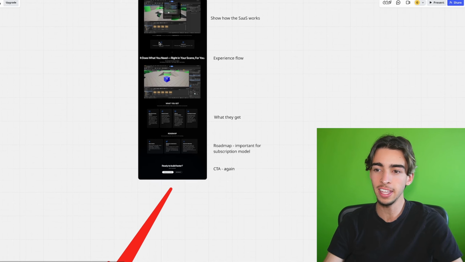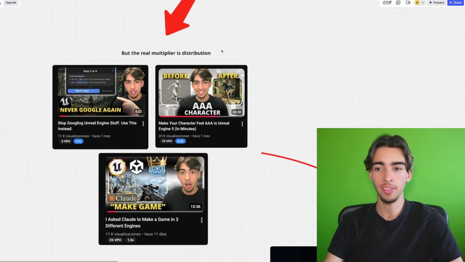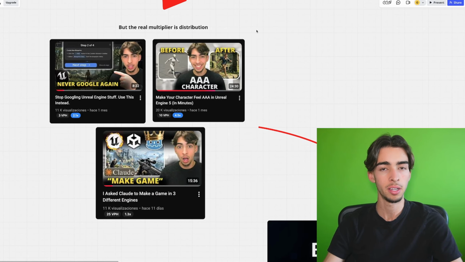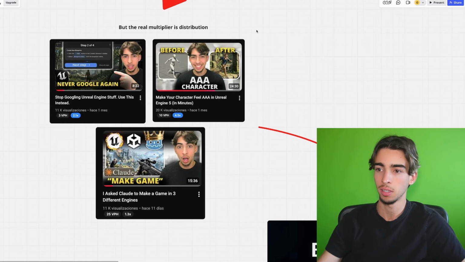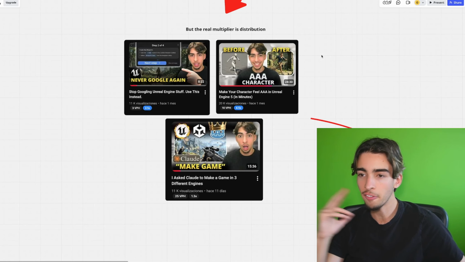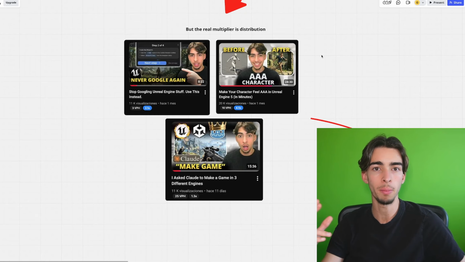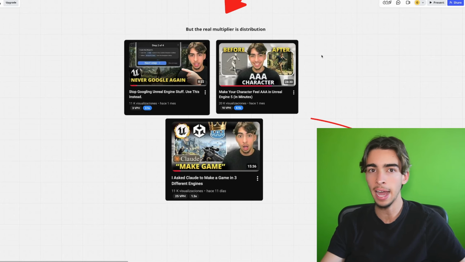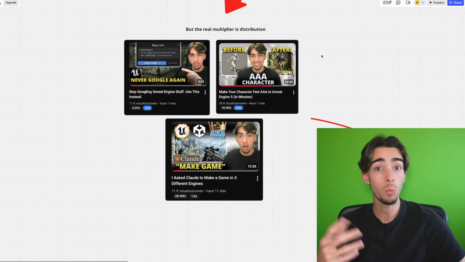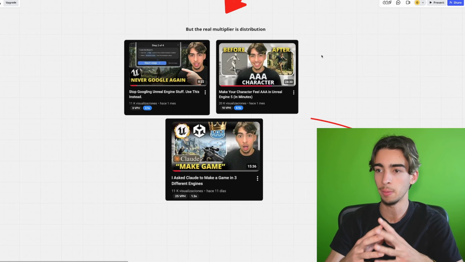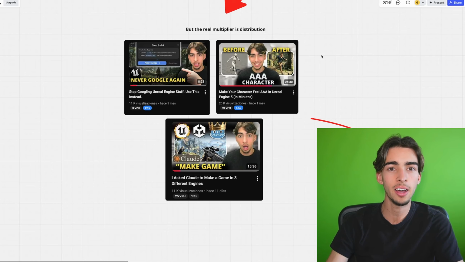But you see, this doesn't even work if you don't have the following, which is the real multiplier: distribution. Distribution is how people will get to your landing page. It's essentially the marketing. And this is by far where most people give up. They built the app with Cloud Code, it's working, they added Stripe into it, they designed a landing page using Gemini. They have literally the app that they want to sell and it works. And it actually solves a real problem, but they cannot market it.